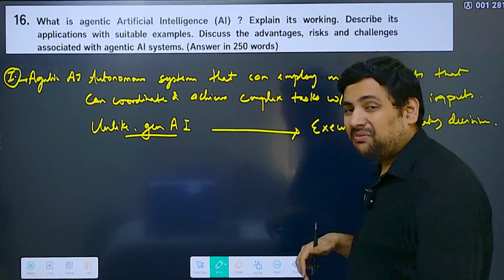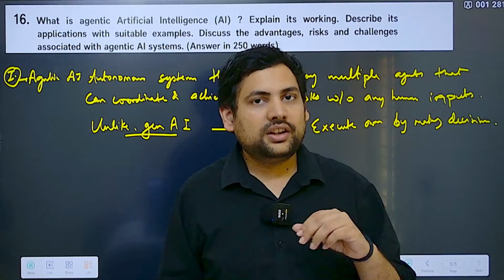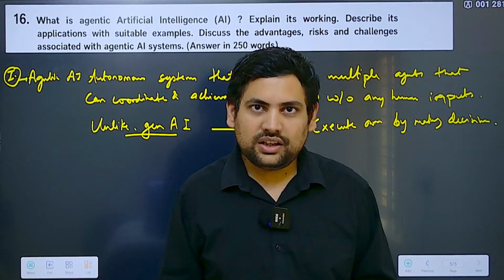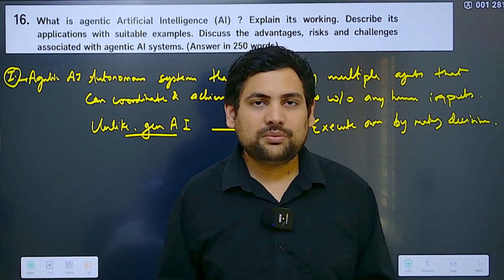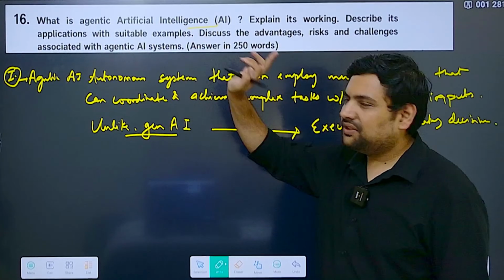So it can make its own decisions, it can decide what should be used, it can do multiple iterations and then get to the final result. That is executing something. So you can mention this here, so that this part is dealt with decently enough.